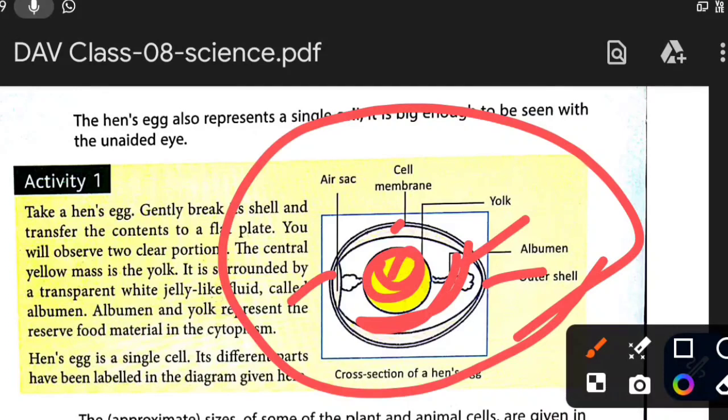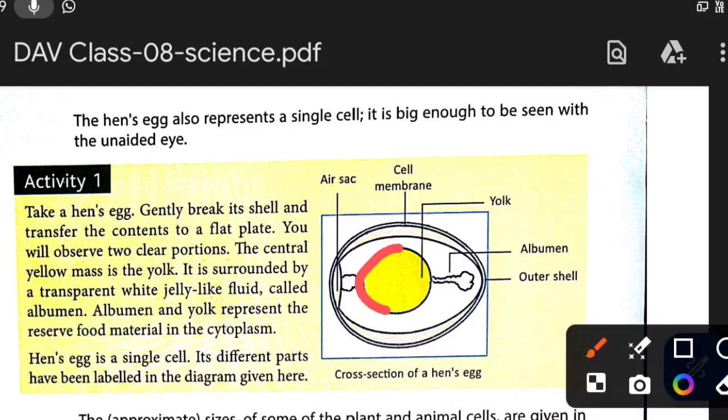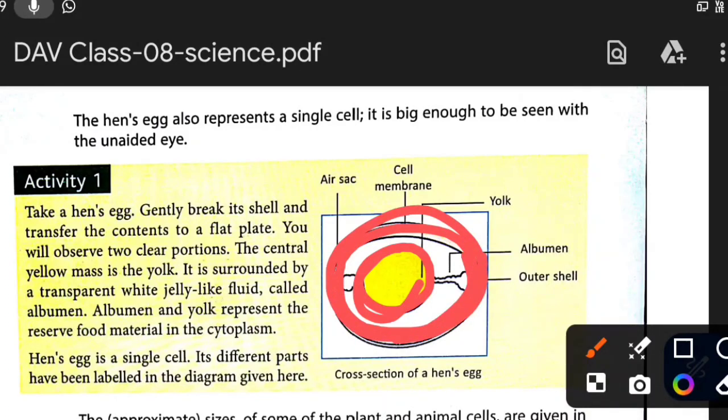But this is also made up of one cell. But we can see it with our naked eye. So it is the largest one. Here, the yolk is the nucleus actually, and it is the cell content. These are the cell content, and this one is the nucleus.